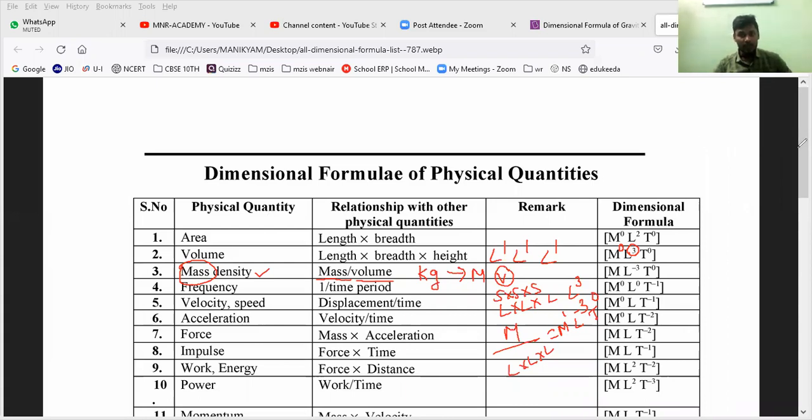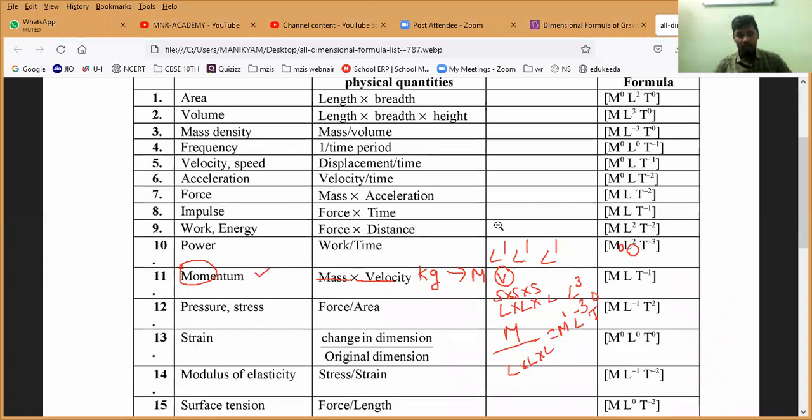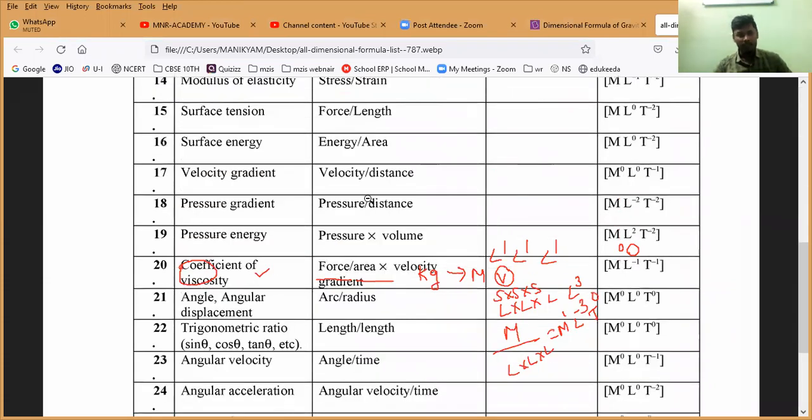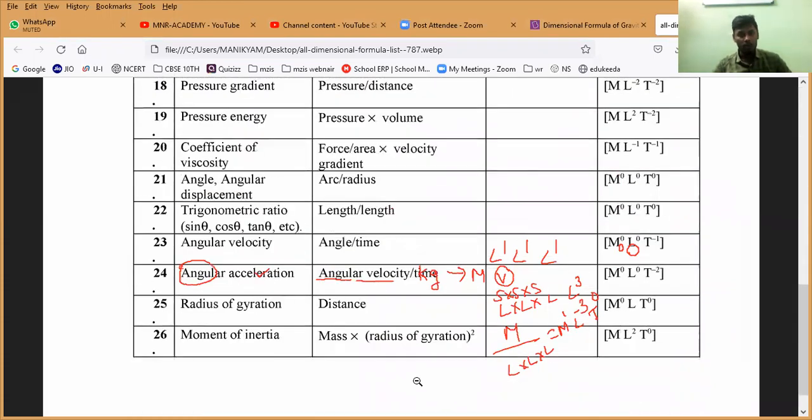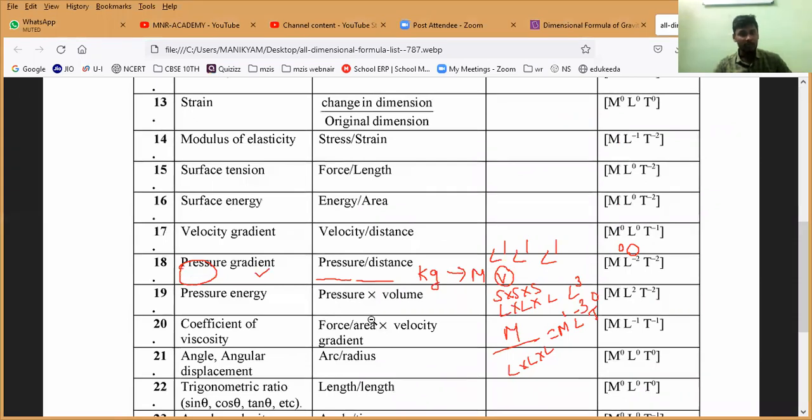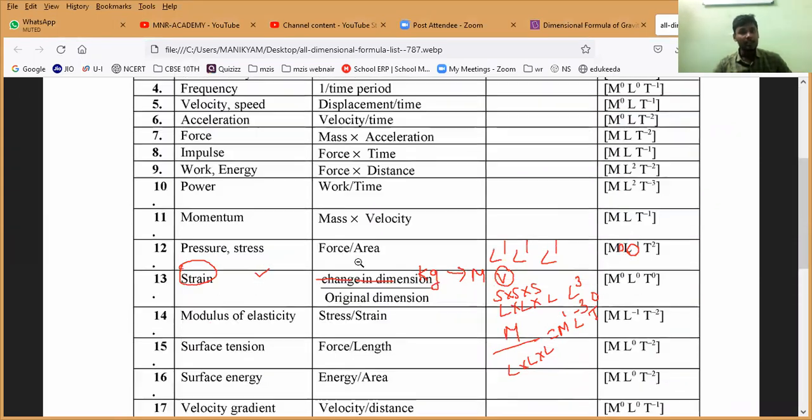Now, this full page, I will send you this link also. So now what you will do is try to solve this on your own. Understand? In this, a lot of things are there. Don't go down, because you people don't know this. But till pressure and stress, you people know. Till the 12th quantity, you people know, yes or no? So till here you can solve.